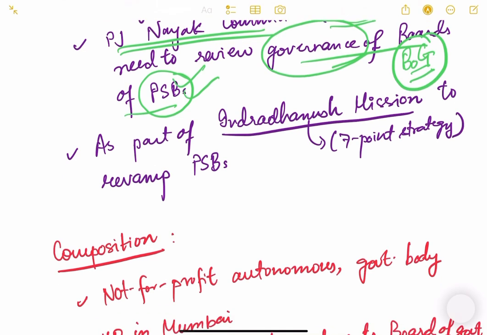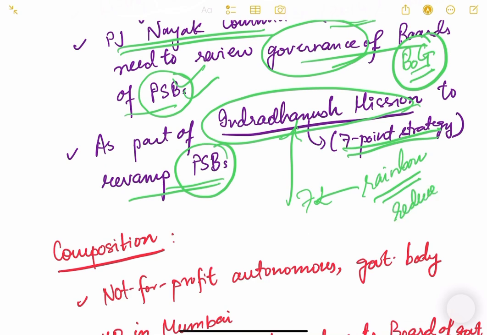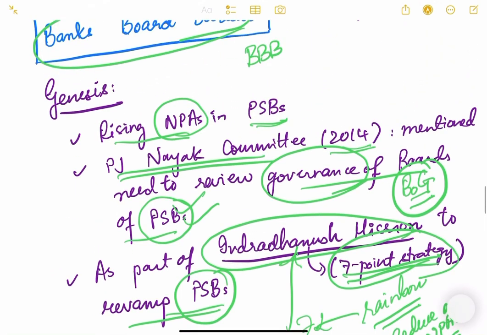And as part of the Indradhanush mission to revamp the PSBs, there was a recommendation known as the Indradhanush mission. Indradhanush, for non-Hindi speakers, means rainbow, and in a rainbow there are 7 colors. So it was a 7-point strategy, with 7 points mentioned on how to reform our banking sector and how to reduce NPAs in the public sector banks. And one of the strategies in this 7-point strategy was this Banks Board Bureau.